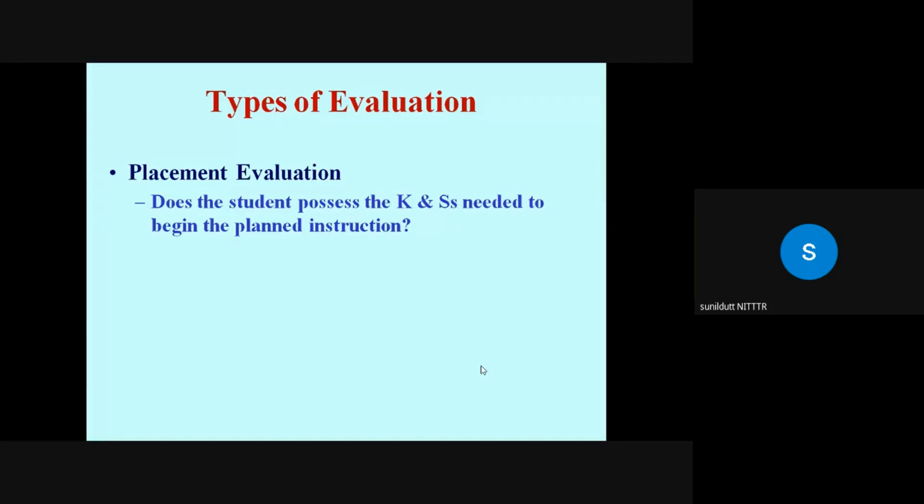Okay, say my topic is laws of inertia. So I want to know whether students possess the knowledge regarding the concept of rest, concept of motion, concept of force. Only then they will be able to understand the concept of inertia. So I'll begin my lecture by asking a few questions.